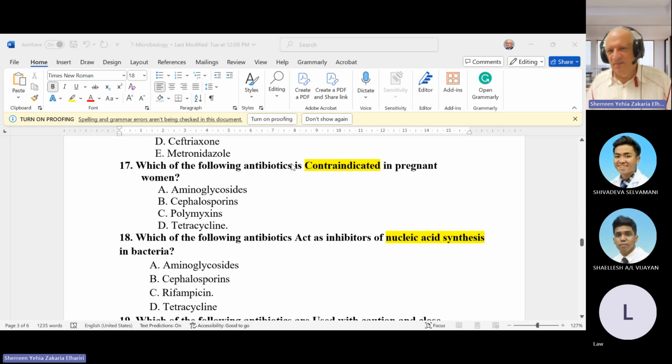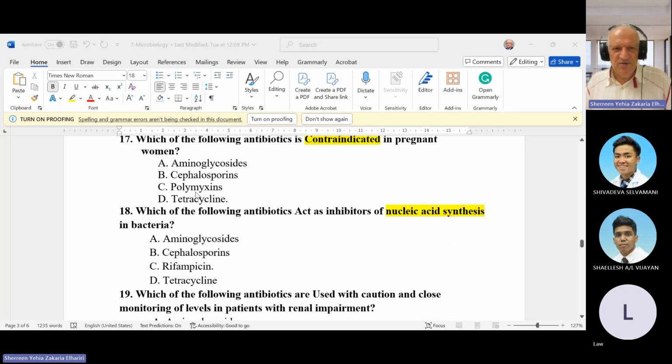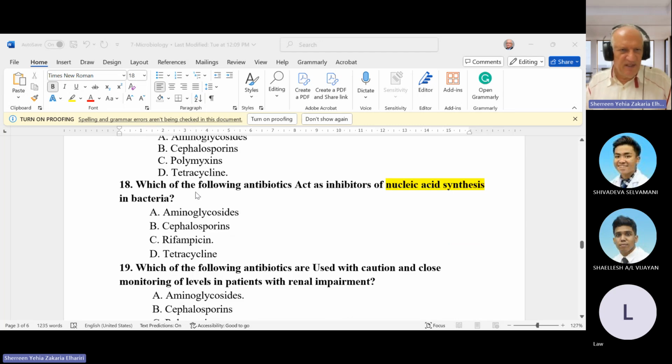Which of the following antibiotics is contraindicated in pregnant women? Does anyone know this? Because it looks easy. Anyone? Tetracycline. Okay, tetracycline, because you know tetracycline can cause discolored teeth, so tetracycline is contraindicated in pregnant women. Of course, we don't use it now except for chlamydia.